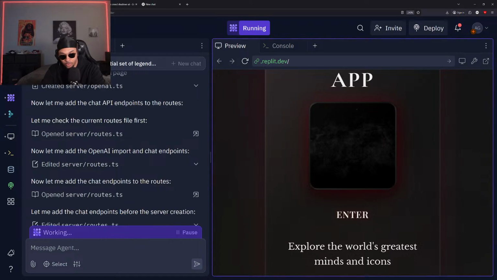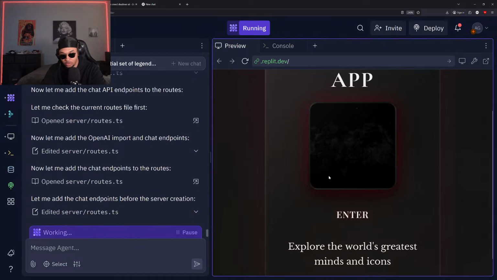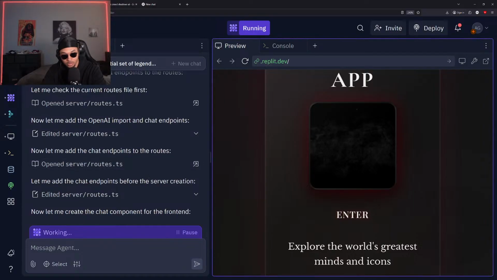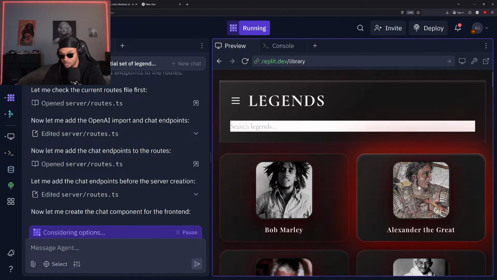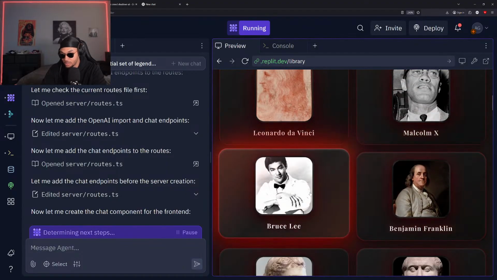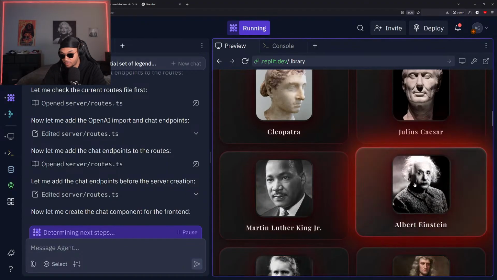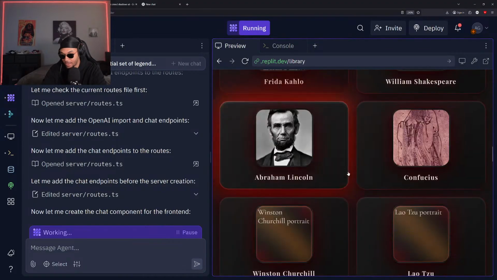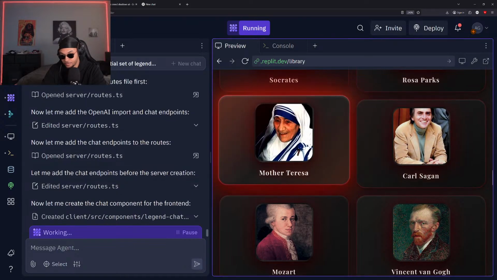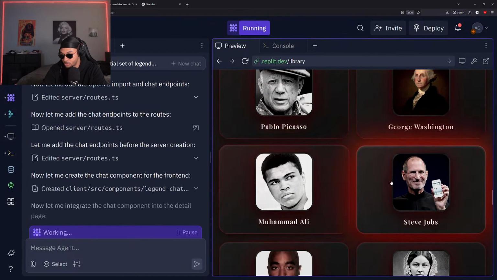All right, adding chat endpoints before the server creation. Okay. Still processing that request. All right, still loading that up for us. See if anything changed so far while it's processing. Yeah, this design looks better. The background could definitely be black, and I feel like just changing the background to black would do a lot more for this. But yeah, it's a lot of cool people throughout history here.